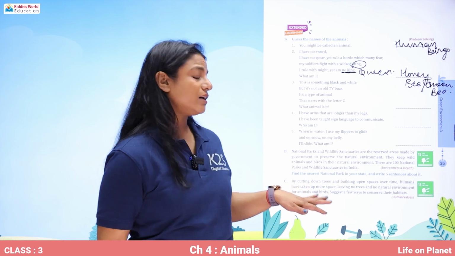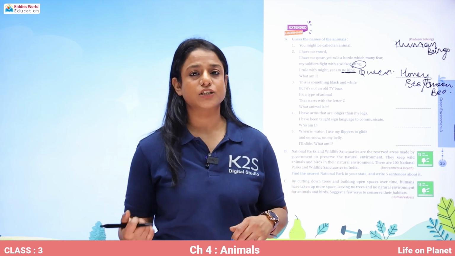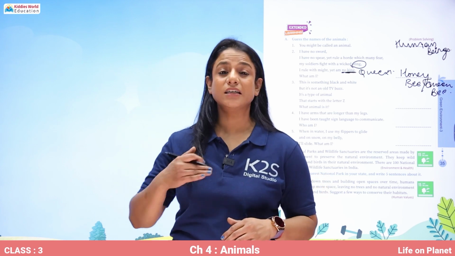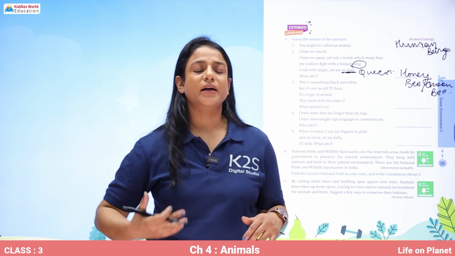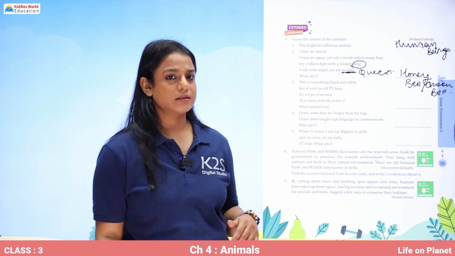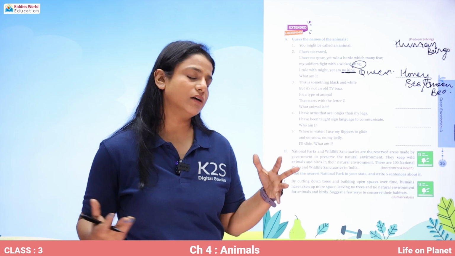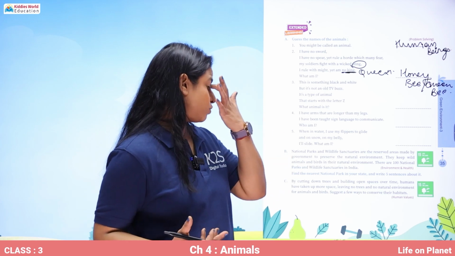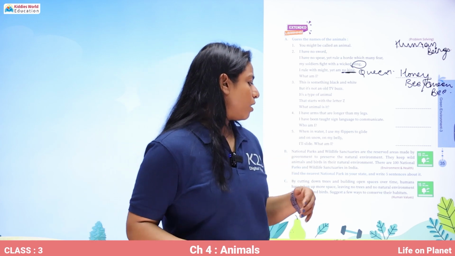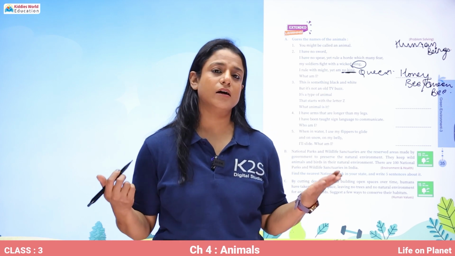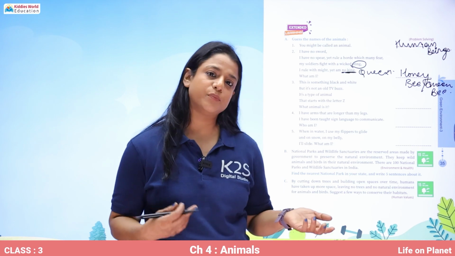Then by cutting down of trees, by deforestation, we are actually just decreasing the habitat of the animals, and that's why the animals are coming near the buildings of the humans. So it is very dangerous. Please find out the ways by which the natural habitat of the animals can be preserved.